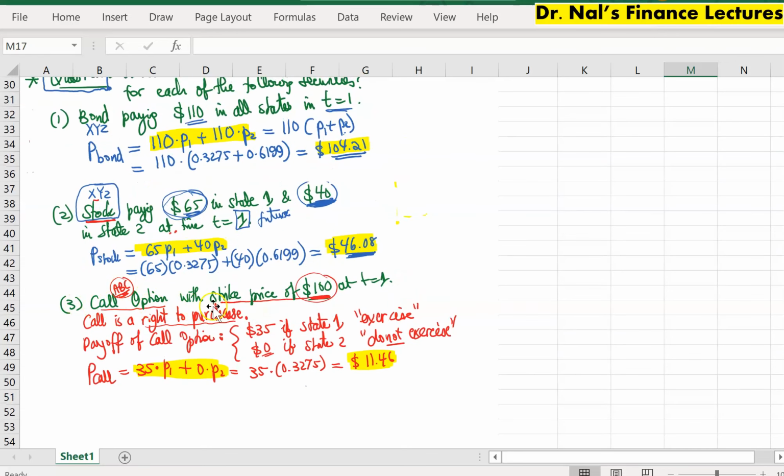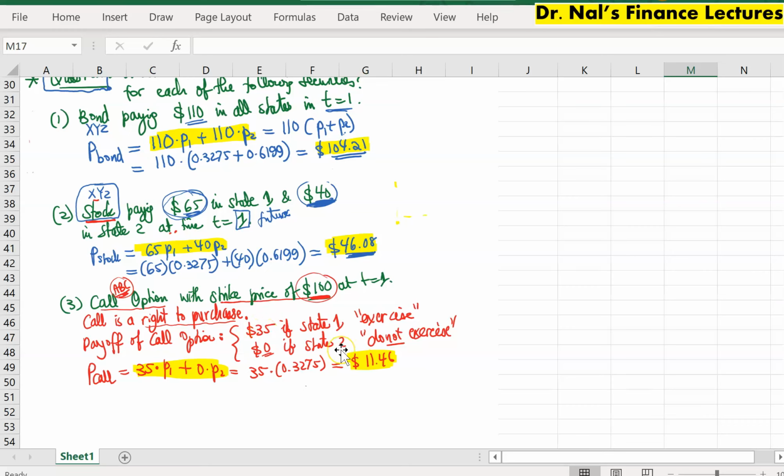For instance, in the case of a call option with a strike price of $100, because the stock pays $135 at T1, the call will only be exercised if state 1 happens, and the call will pay $35 in net.